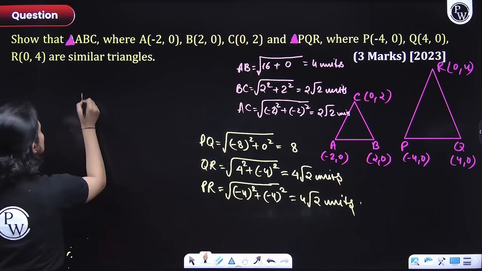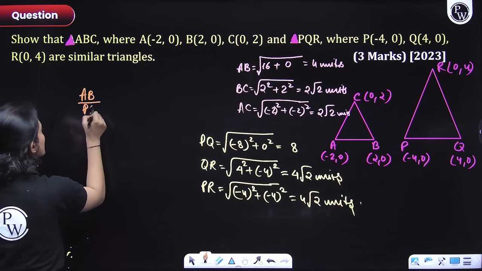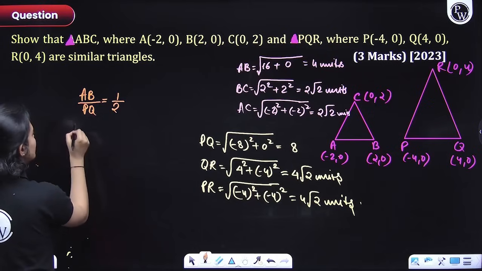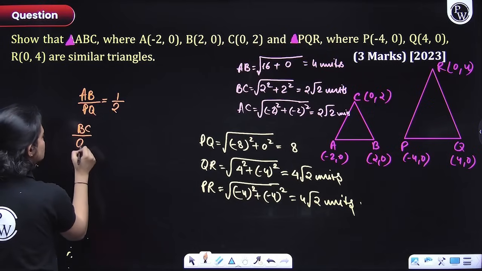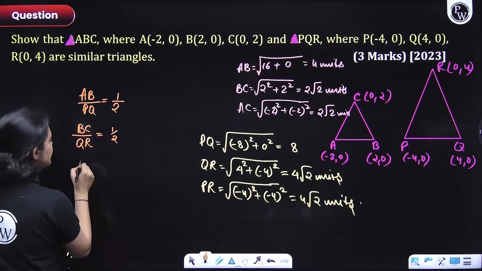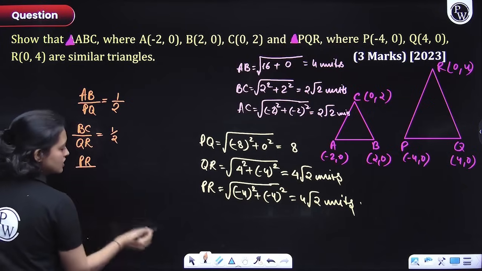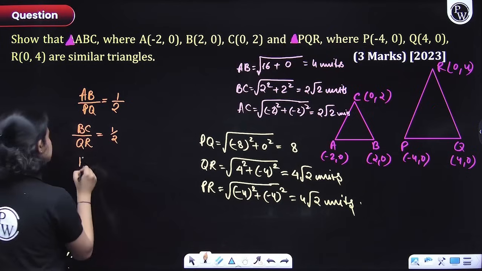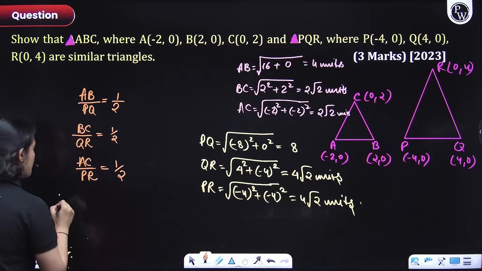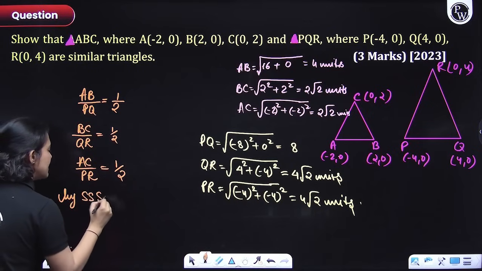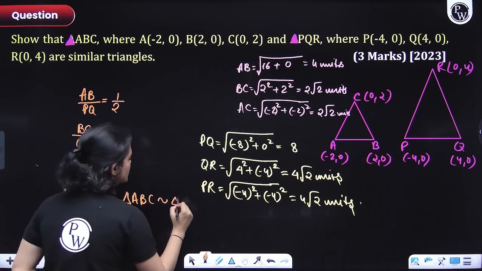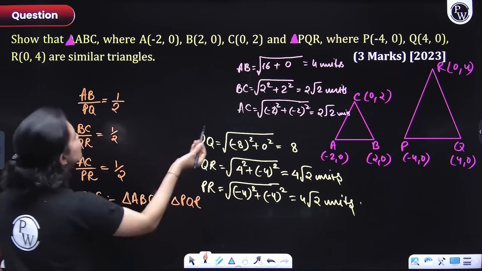AB by PQ, right? So, AB by PQ comes out to be what, everyone? It comes out to be 1 over 2, right? Now, let's figure out BC over QR. So, BC over QR again comes out to be 1 by 2. I think you can clearly see. Okay? And finally, AC by PR. AC by PR again comes out to be what, everyone? 1 by 2. So, by SSS similarity criterion, you can say that triangle ABC is similar to triangle PQR. This is what we had to prove, right or not?